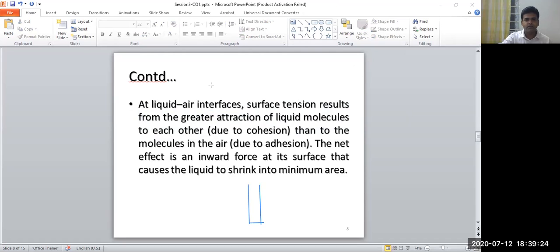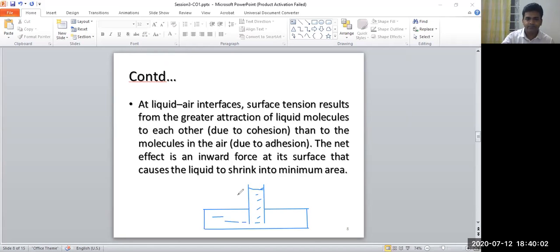Here the water goes up to some level, and the surface is curved slightly here.